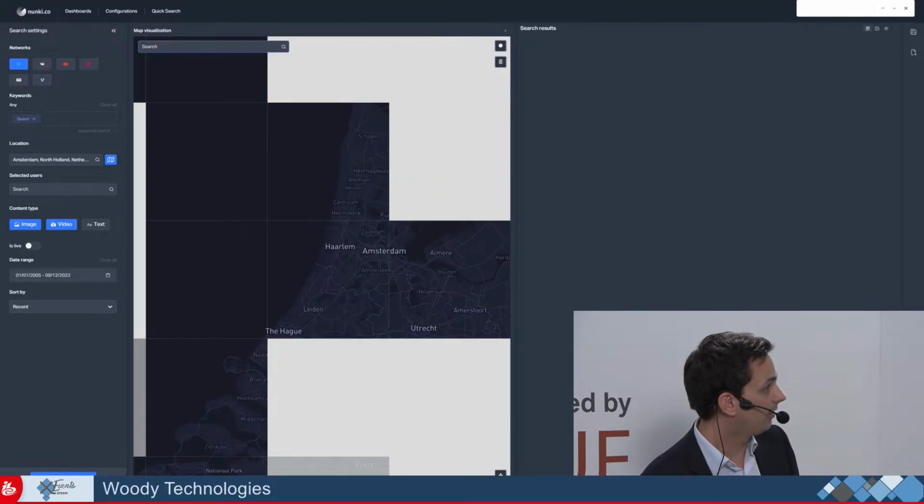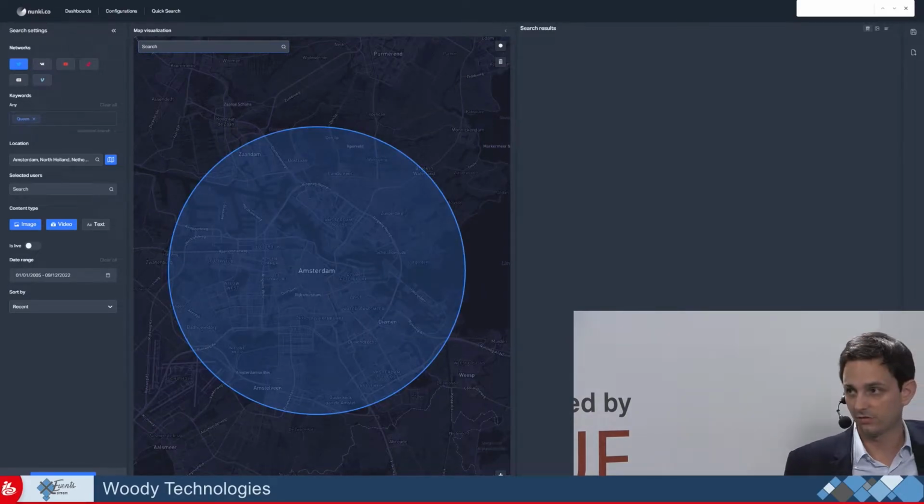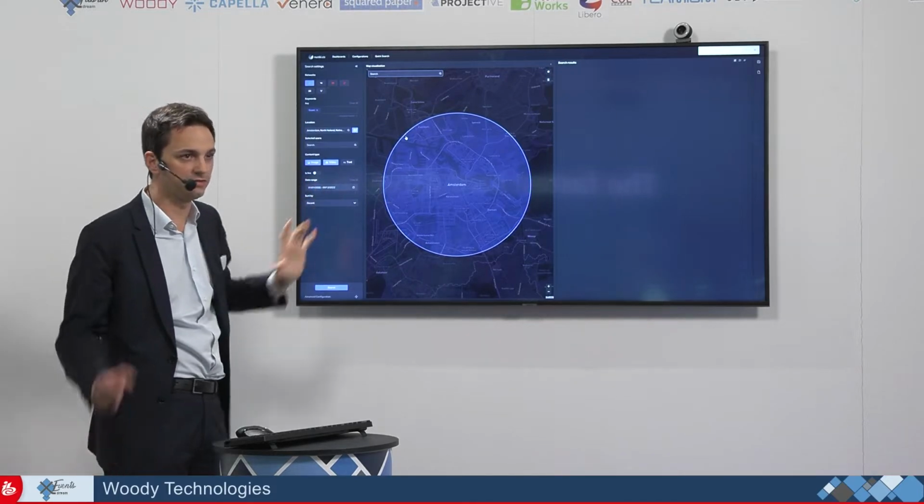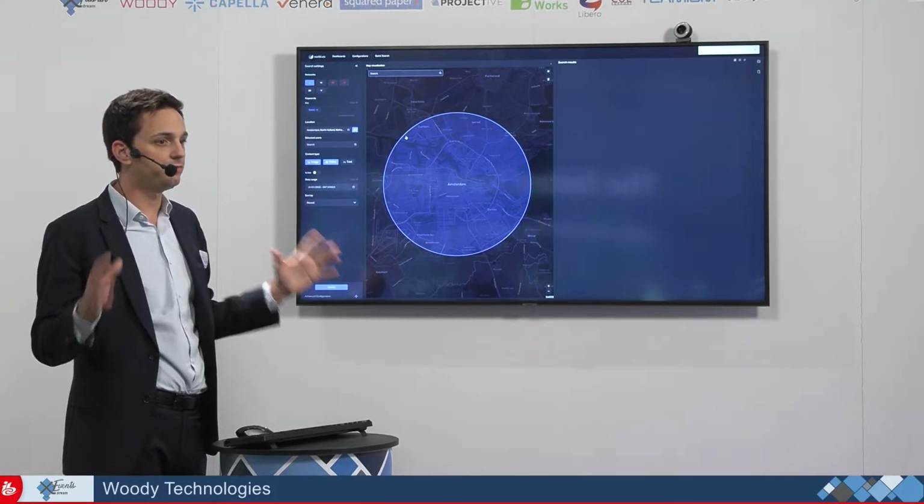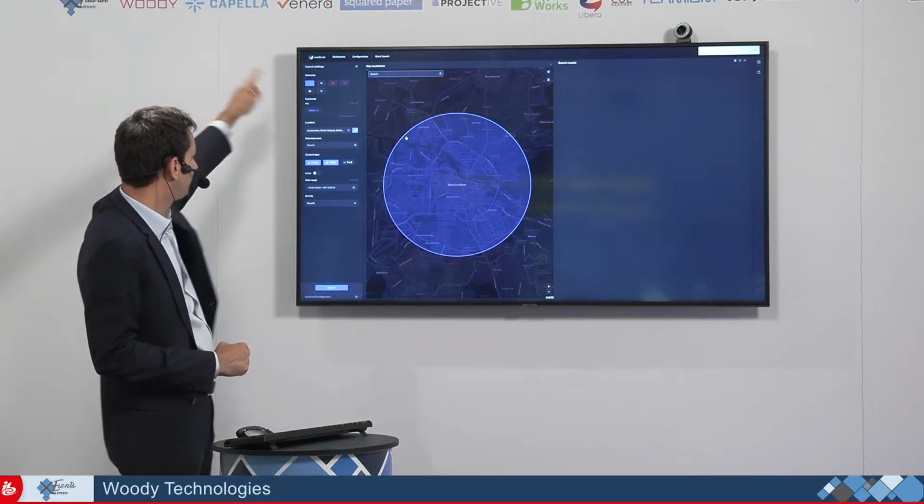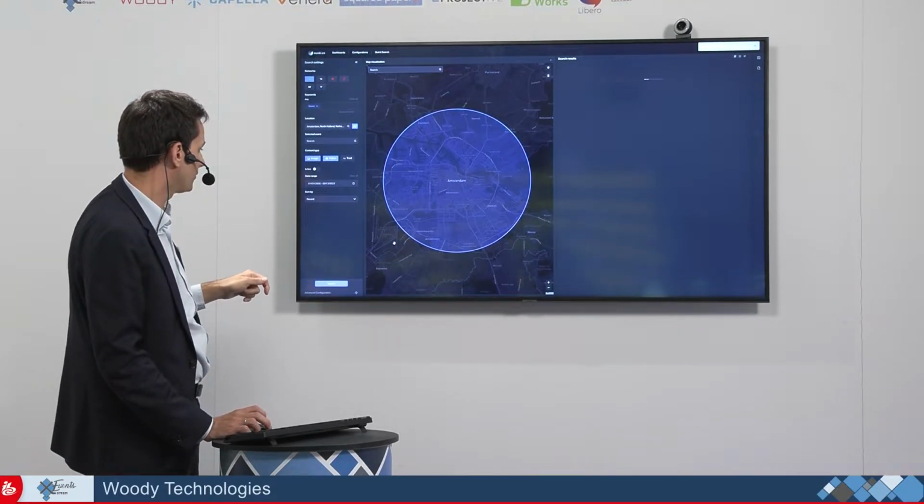And once this is done, you can see that a circle appears automatically on this location. What we could also do, of course, is to manually draw this circle in a specific area. So you are completely free to refine the region, the zone where you want to search content from. So Twitter, Queen, Amsterdam, let's go and start a search.